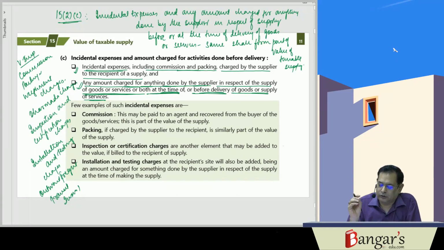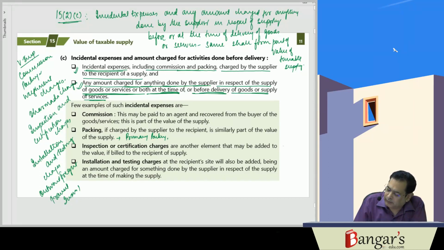So here commission, this may be paid to the agent and recovered from the buyer of the goods or services. This will be included in the value of the supply. Packing, if charged by the supplier to the recipient, similarly, it will form the part of the value of supply. It may be primary packing. It may be secondary packing. It may be packing at the instance of customer.